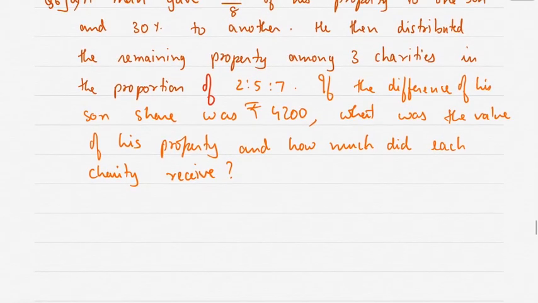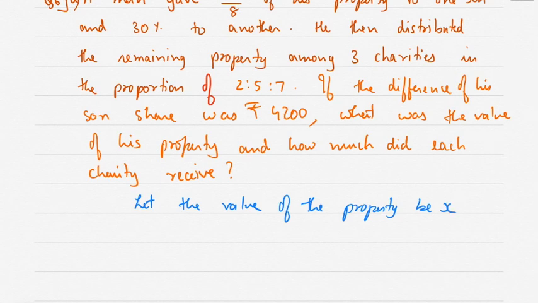Fine. Now let the value of the property be X. One son got 3/8 share.